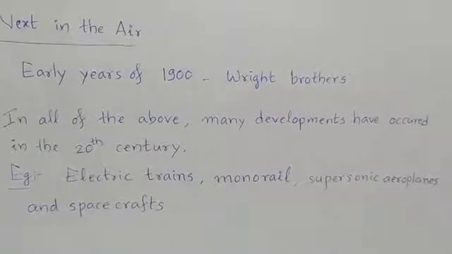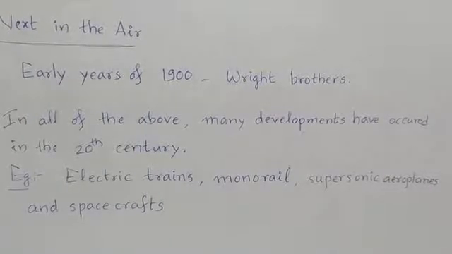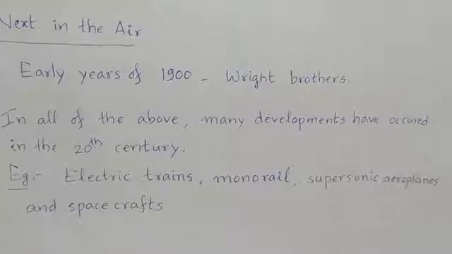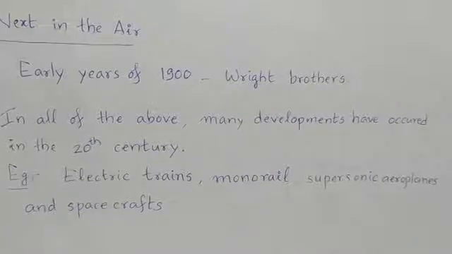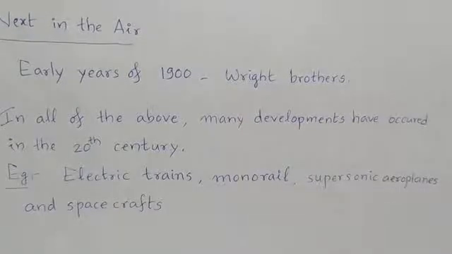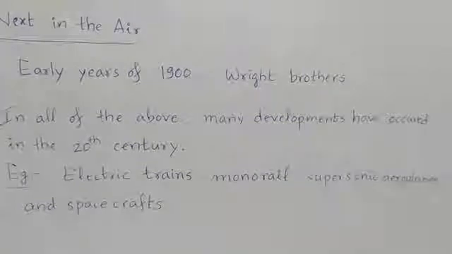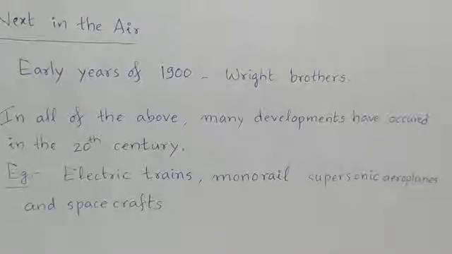And supersonic aeroplanes. Supersonic aeroplane means the aeroplane which can travel more than the speed of sound. Sound travels at 330 meters per second. More than that speed, the supersonic plane will travel.